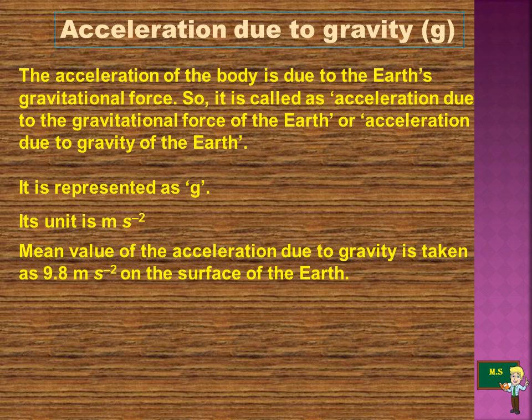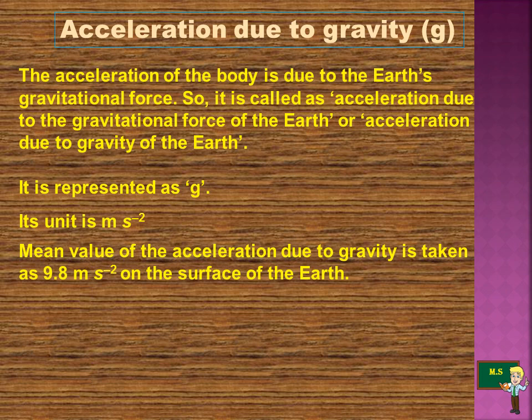The mean value of the acceleration due to gravity is taken as 9.8 meter per second squared on the surface of the earth. The value 9.8 meter per second squared means that the velocity of a body during downward free fall varies by 9.8 meter per second for every second. The value of g is not the same at all portions of the earth.